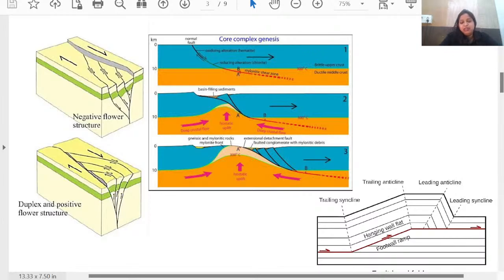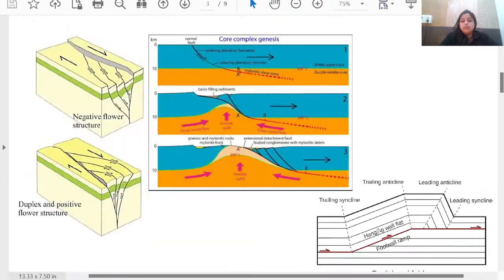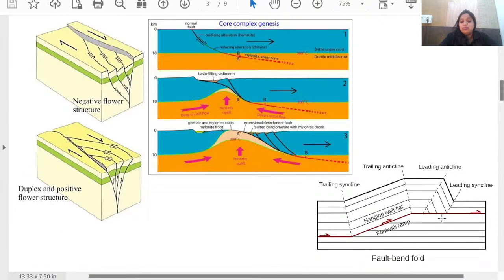So that is a very important, very detailed topic that we discuss in the geotectonics part and also in metamorphic petrology. So we do discuss this in the class. Whoever has doubt, you can contact me. So the metamorphic core complex is associated with divergent deformation setting. Convergent deformation setting is what causes formation of ramp structure, which is mentioned over here. Trailing syncline, trailing anticline, leading anticline, leading syncline. These are all different portions of ramp.